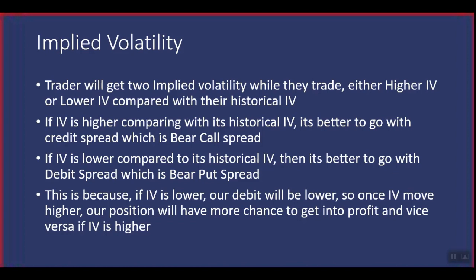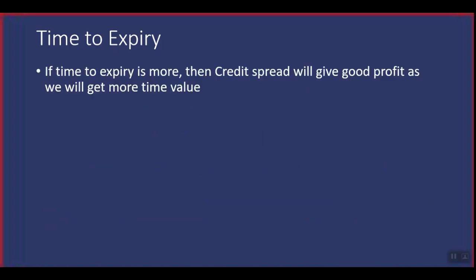So once the IV moves higher, our position will have some chance to get into profit. And if the IV is higher, then we should do the credit spread, so that we'll be collecting our premium. And if the IV tends to move down, then even if the stock is not moving anywhere, if the IV simply crashes, then we will get some profit in the credit spread. Okay, so this is the motto. This is the strategy to be chosen based on the IV and time to expiry. If the time to expiry is more, then the credit spread will give us a good profit, as we will be getting more time value.